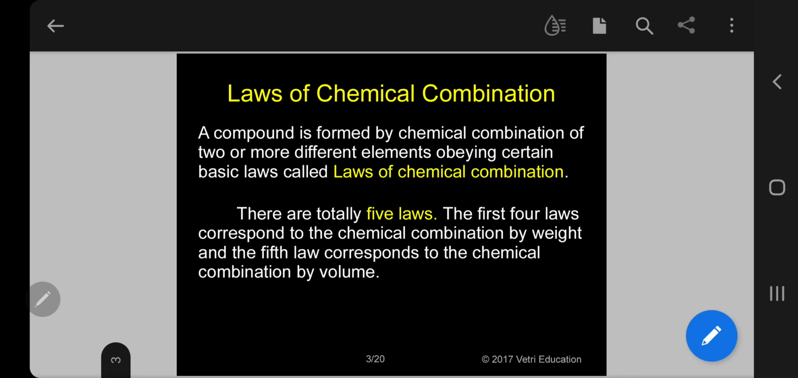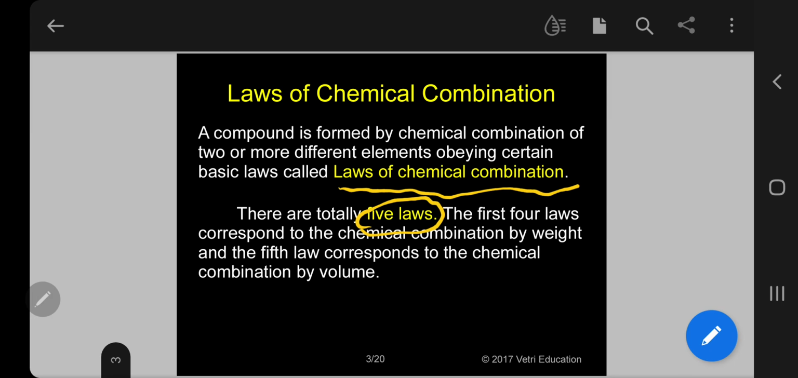Laws of chemical combination. A compound is formed by chemical combination of two or more different elements obeying certain basic laws called laws of chemical combination. Kindly follow. Actually, there are totally 5 laws. We are going to discuss with a suitable example.